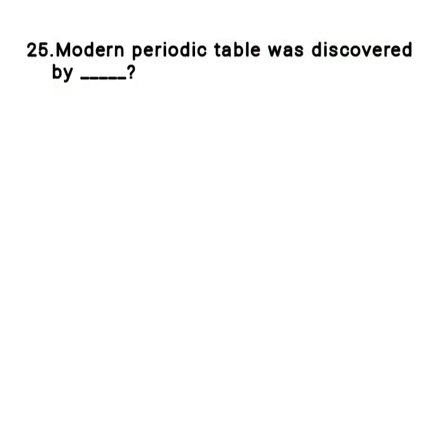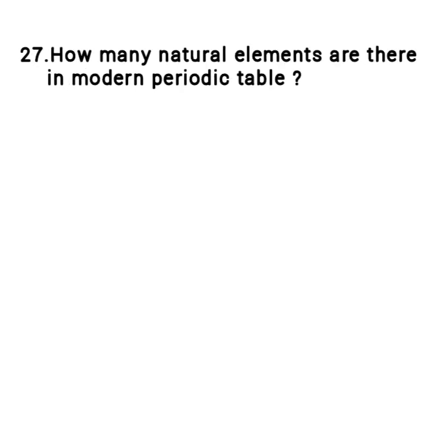The modern periodic table was discovered by Henry Moseley. How many elements are there in the modern periodic table? 118 elements. How many natural elements are there in the modern periodic table? 94 natural elements.